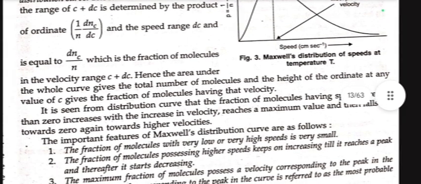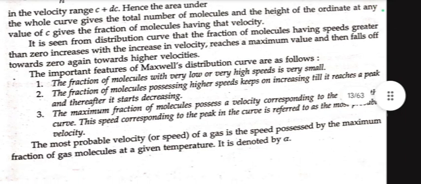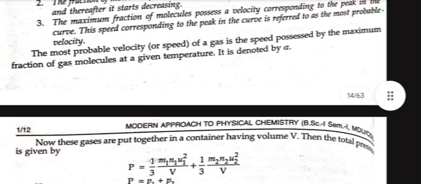The important features of Maxwell distribution curves are as follows. The fraction of molecules with very low or very high speed is very small. The fraction of molecules possessing higher speed keeps on increasing till it reaches a peak, and thereafter it starts decreasing. The maximum fraction of molecules possesses a velocity corresponding to the peak in the curve. The speed corresponding to the peak in the curve is referred to as the most probable velocity. The most probable velocity or speed of a gas is the speed possessed by the maximum fraction of gas molecules at a given temperature. It is denoted by alpha.